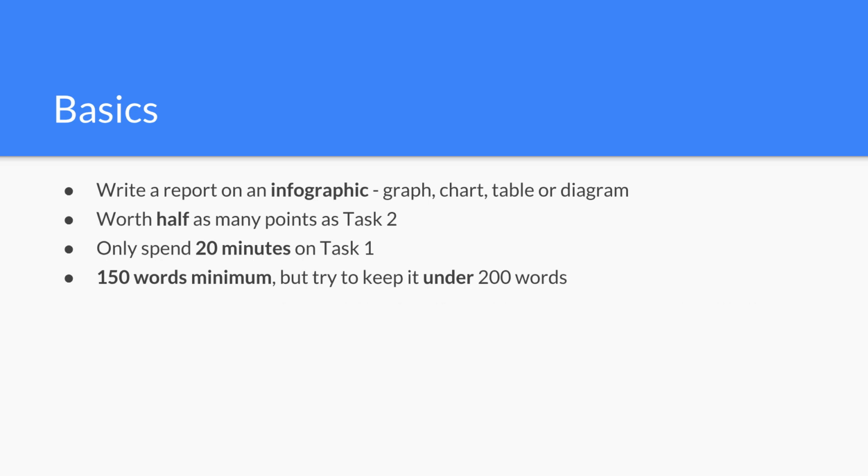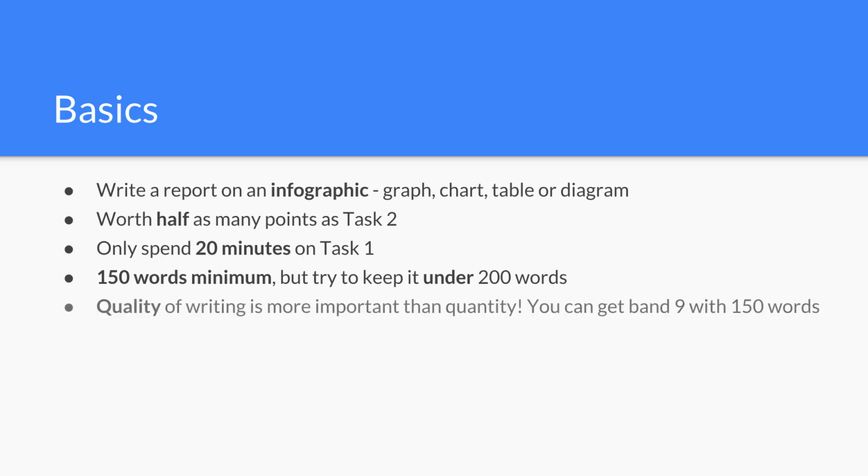Now, one more thing to keep in mind is that even if you write just 150 words, that's totally fine. Okay, it's still possible for you to get a band 9 score with just 150 words. So the important thing here is the quality of your writing. Quality is always far more important than the quantity. For example, it's much better to write a shorter essay in which you have fewer mistakes than to write a much longer essay with a lot of mistakes. So always focus more on the quality of your writing.